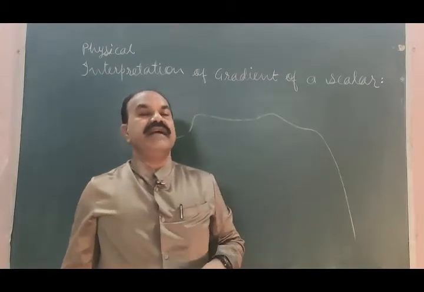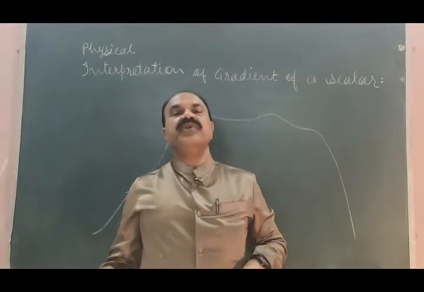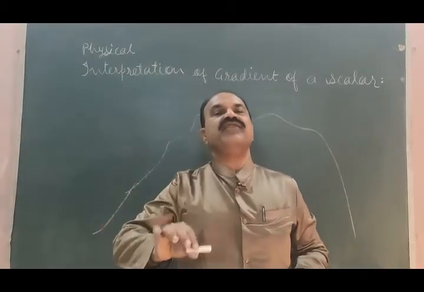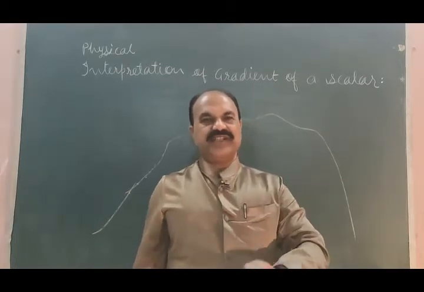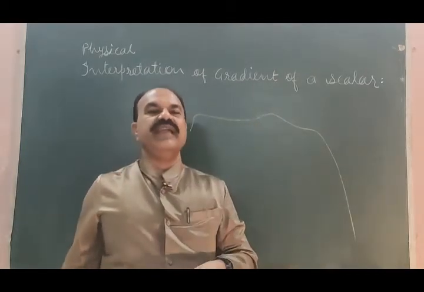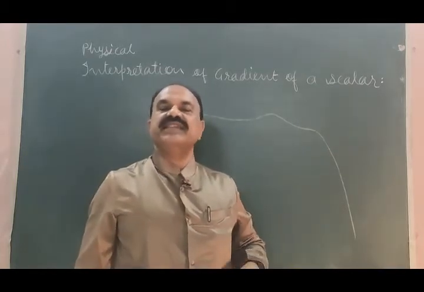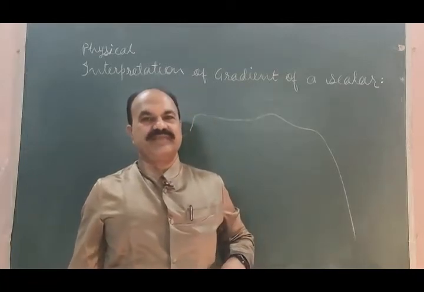This force required to hold a body at any point on the mountain is known as gradient of a scalar field.